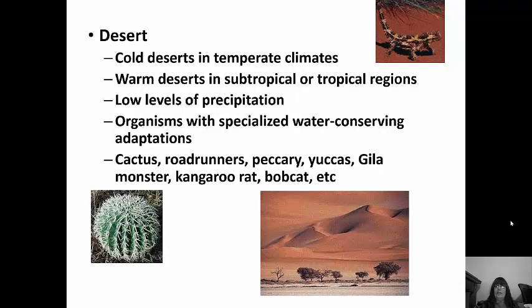A desert, you have cold deserts and you have warm deserts. Cold deserts are in the temperate climates and warm deserts are in subtropical or tropical regions. There's very low precipitation regardless of the temperature. Organisms are specialized with water-conserving adaptations, so things like spines on the cactus. You're going to see bobcats, Gila monsters, yuccas, roadrunners, things like that.